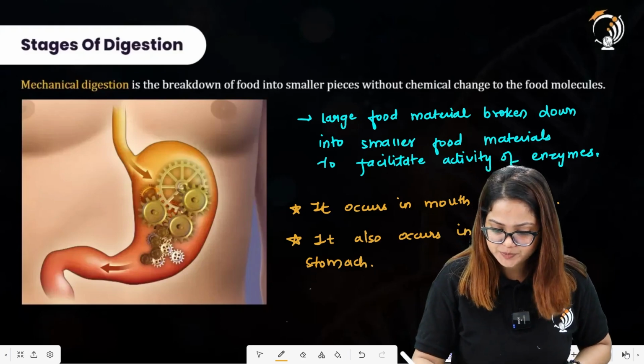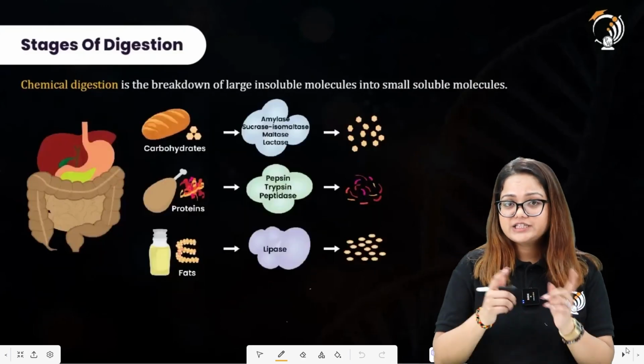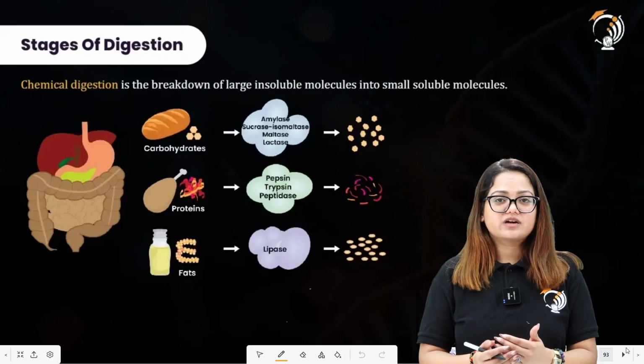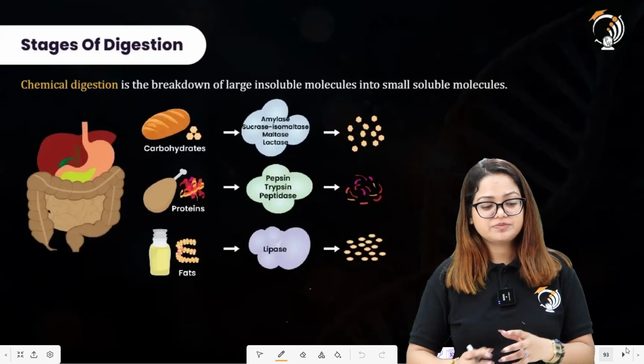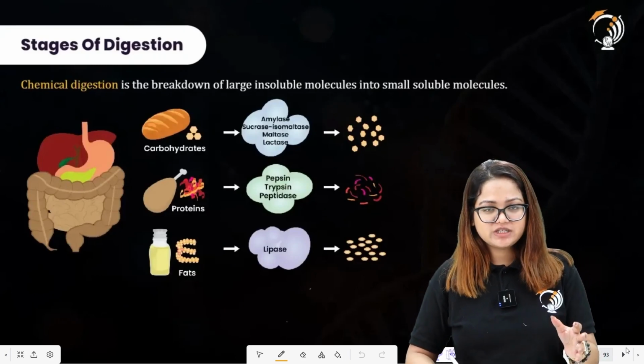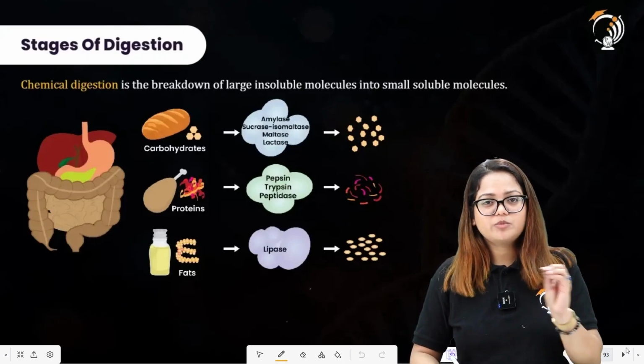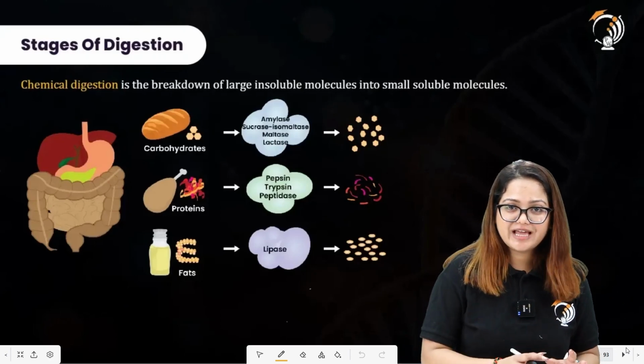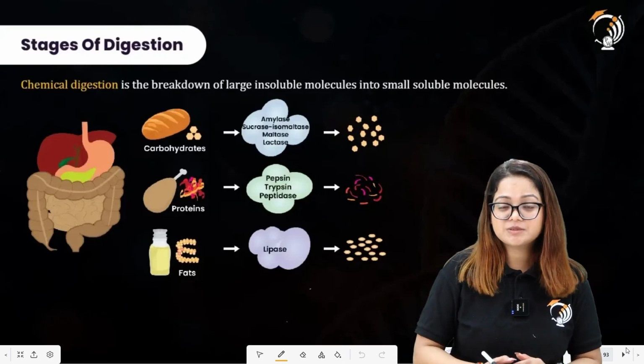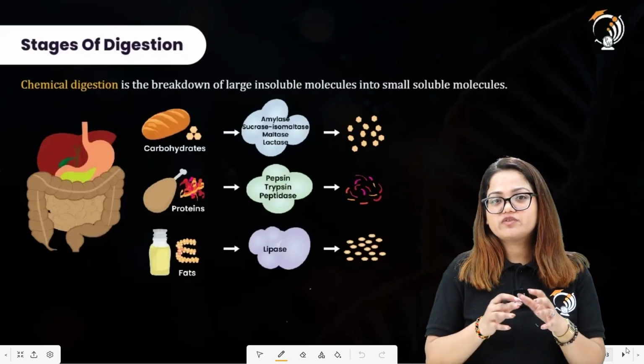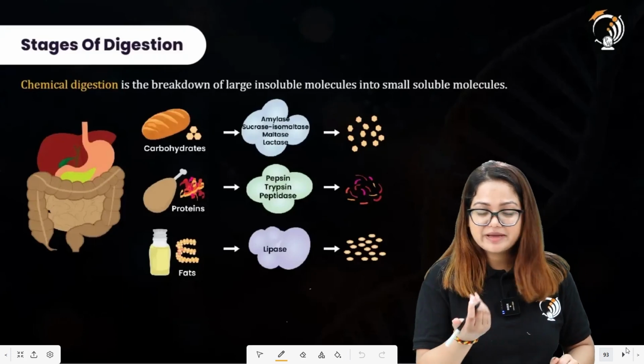All right. The other digestion is that chemical digestion will occur. Now, what do we mean by chemical digestion? Through mechanical digestion, we actually made smaller pieces of the food materials. Now, what will happen? There will be activity of the enzymes which will change the chemical nature of the food. This is what we mean by chemical digestion.